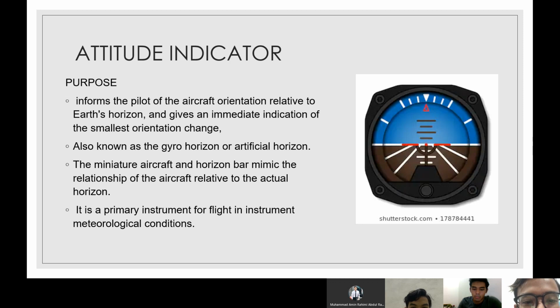Okay, next one is the attitude indicator. The purpose of the attitude indicator is to inform the pilot of the aircraft orientation relative to Earth's horizon and give an immediate indication of the smallest orientation change. It is also known as the gyro horizon or artificial horizon. The miniature aircraft and horizon bar mimic the relationship of the aircraft relative to the actual horizon. It is a primary instrument for flight in instrument meteorological conditions.